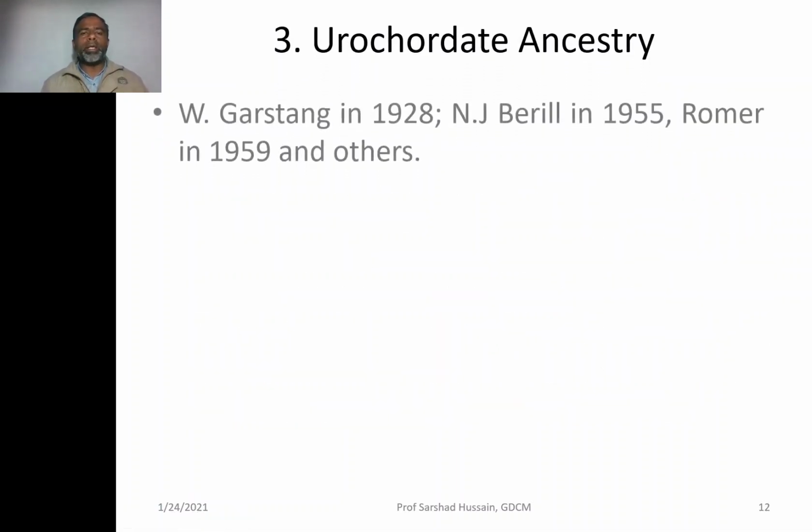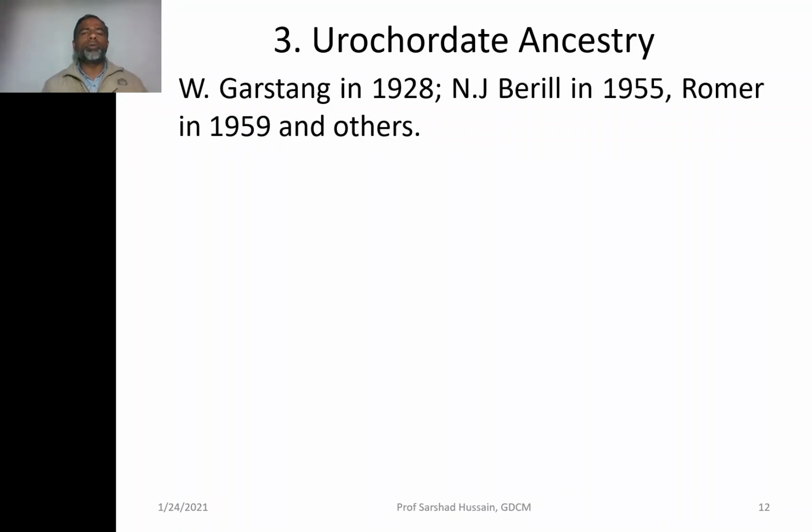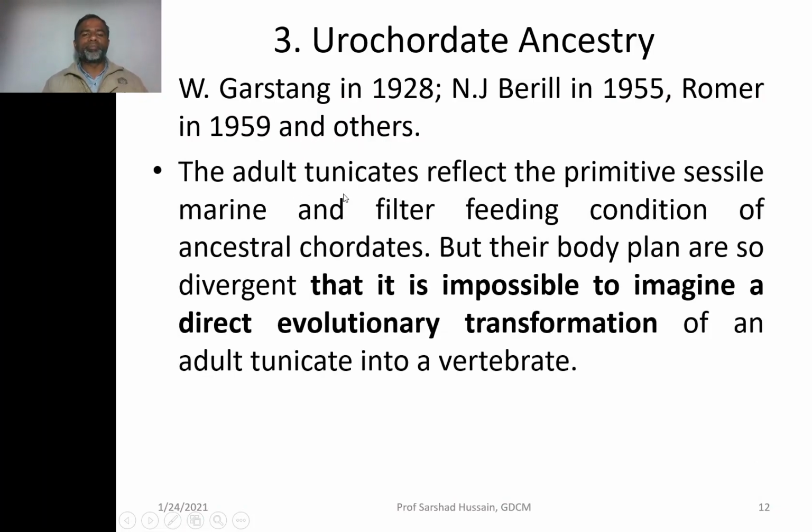Then looking at the Urochordate ancestor theory, it was given by Garstang in 1928, N.J. Berrill in 1955, Romer in 1959, and many other scientists. Again here, adult tunicates, meaning the Urochordates, reflect the primitive sessile, marine, and filter feeding condition of the ancestral chordate. The scientists presume that the ancestral chordate was sessile, marine, and a filter feeder.